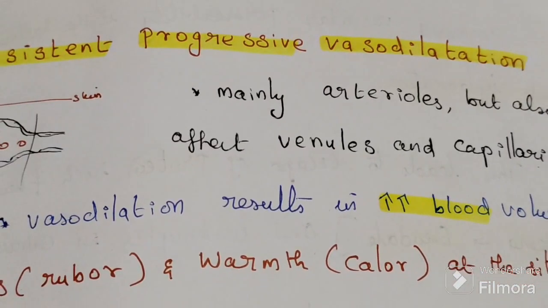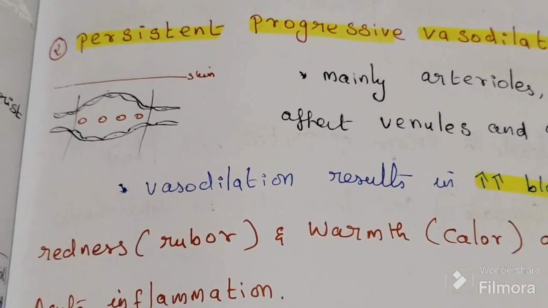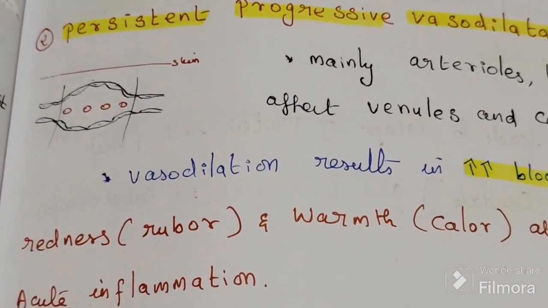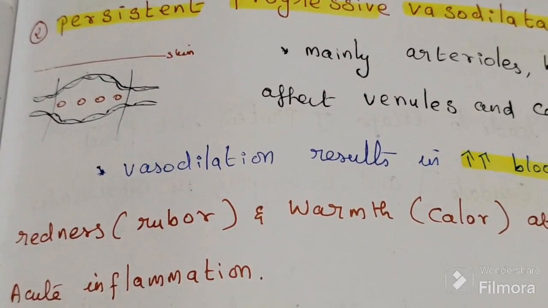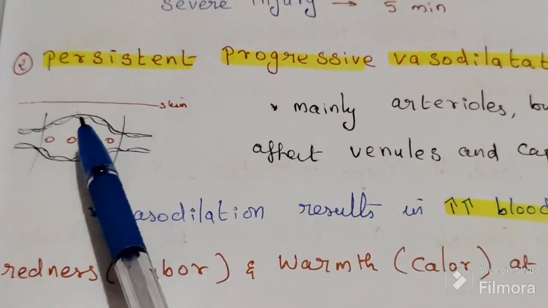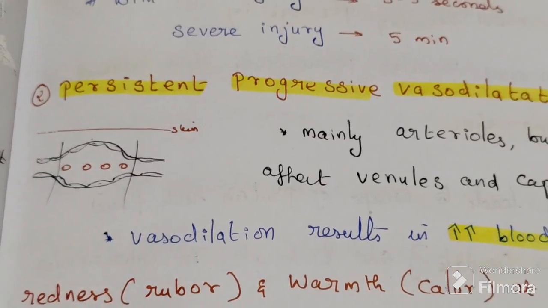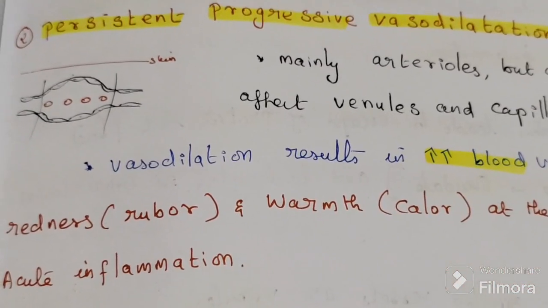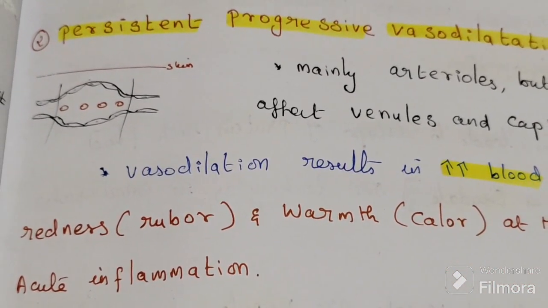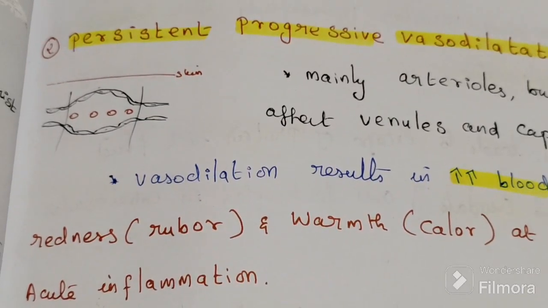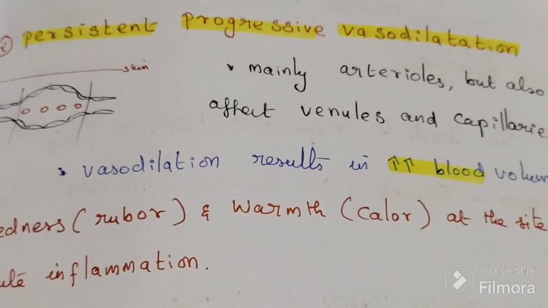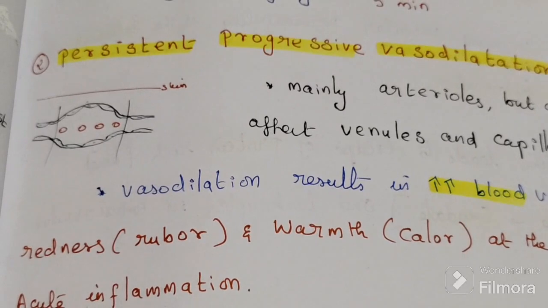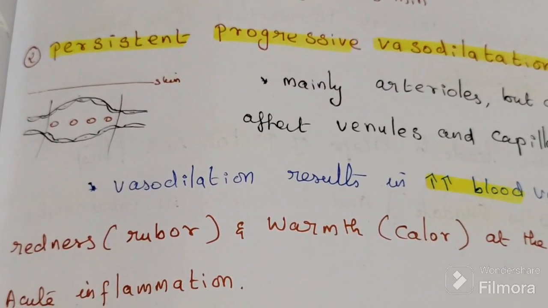This is permanent. If you look at the skin region, it becomes red. That particular area becomes red because there is more blood compared to the surrounding area. Compared to the surrounding area, this place is warmer.